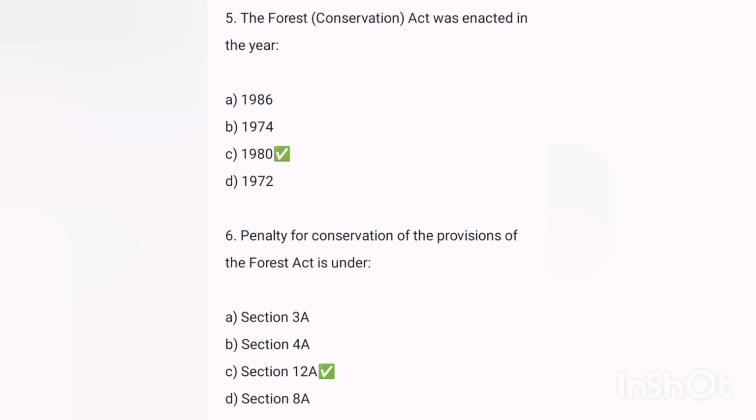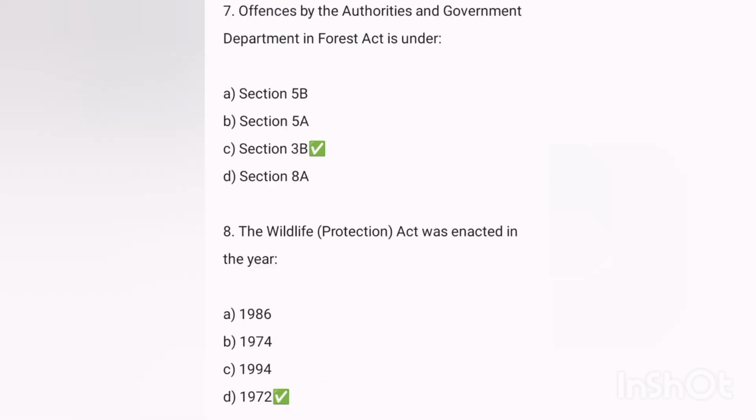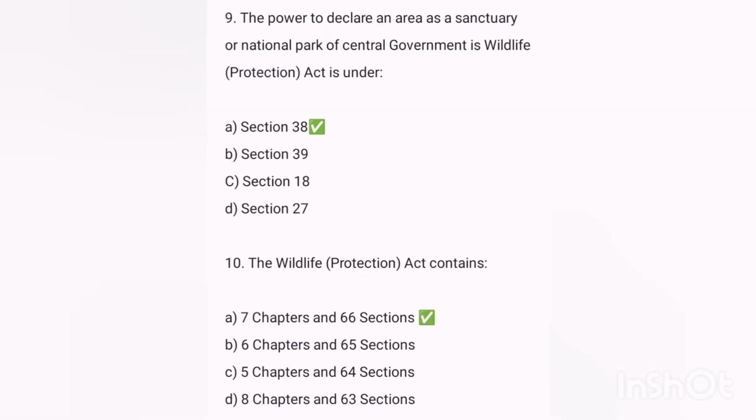Answer was Section 12A. Next, offense by an authority or government department under the Forest Act is under? Answer was Section 3B. Next, the Wildlife Act was enacted in the year? Answer was 1972. Next, the power to declare an area a sanctuary or national park by the central government under the Wildlife Act is under? Answer A, Section 38.